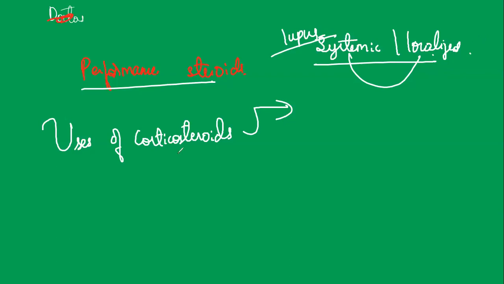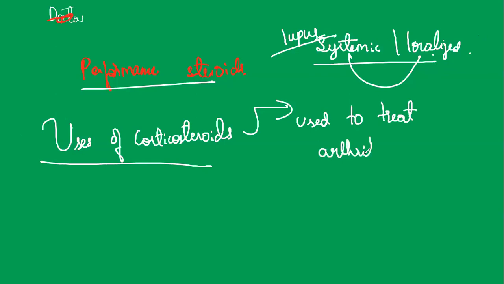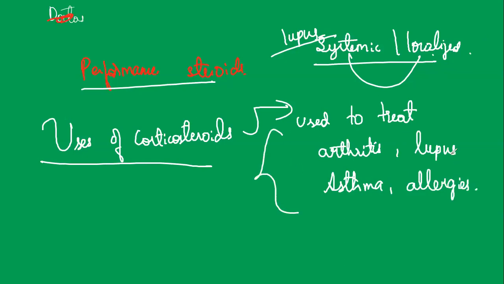So finally, what we can conclude is that corticosteroids are used to treat arthritis, lupus, asthma, allergies, all types of allergies. These are the usages when we talk about the corticosteroids.